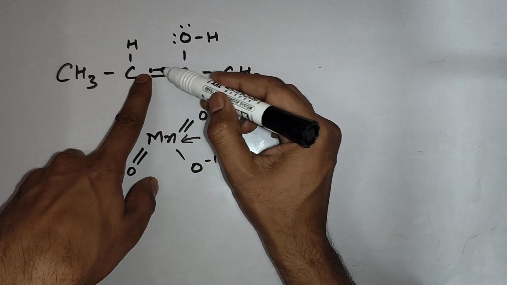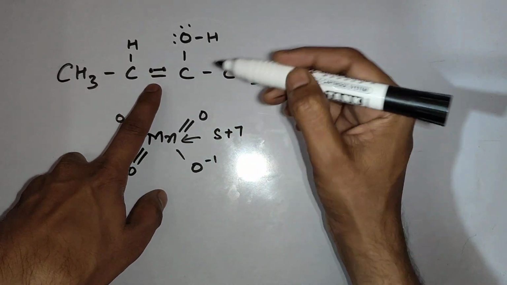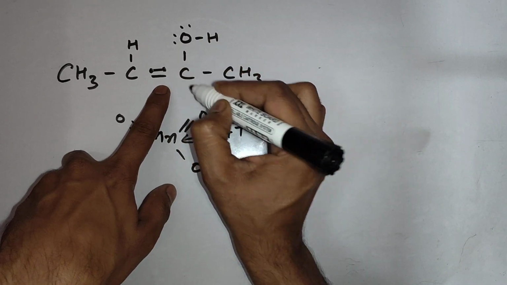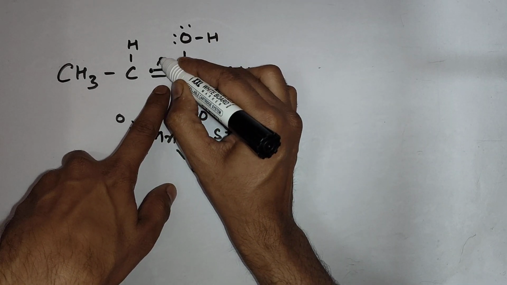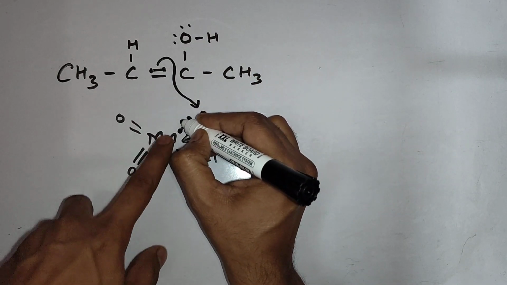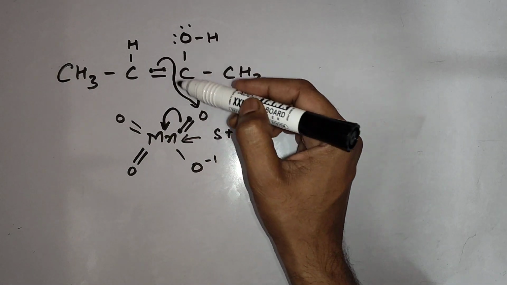But these two electrons will not go directly to Mn. They will go indirectly. Look how. Suppose this carbon is near to this oxygen. So this oxygen will start attracting pi electrons, due to which these pi electrons will be pushed toward Mn. Check. This is indirect delivery of electrons.